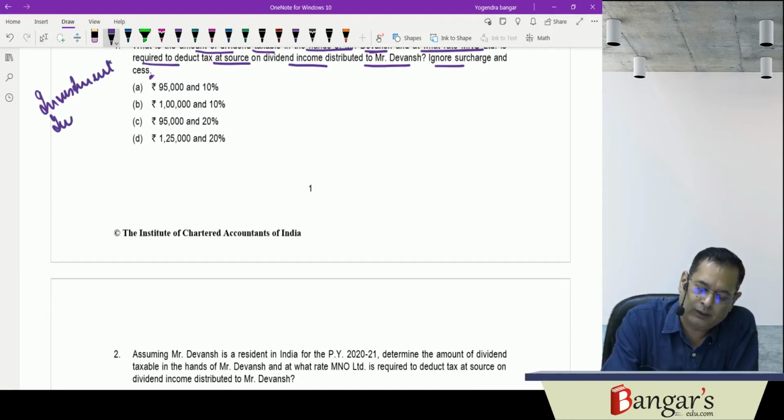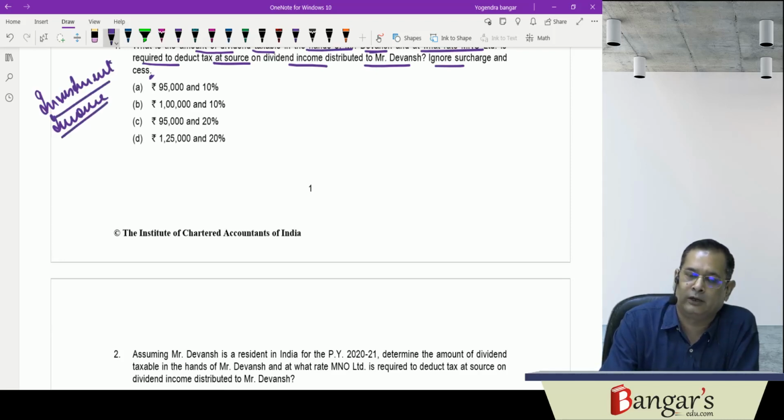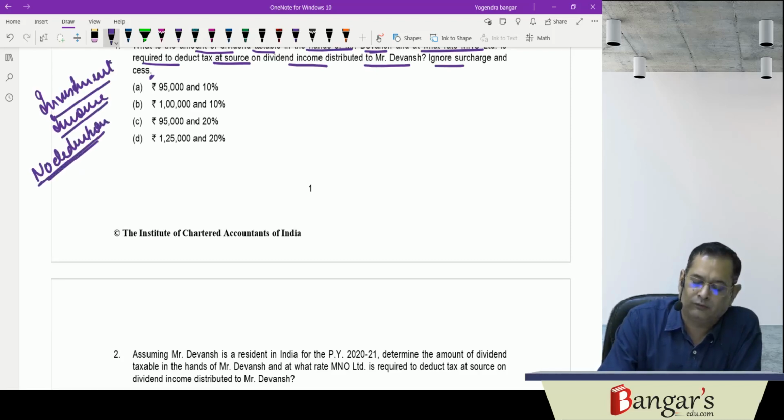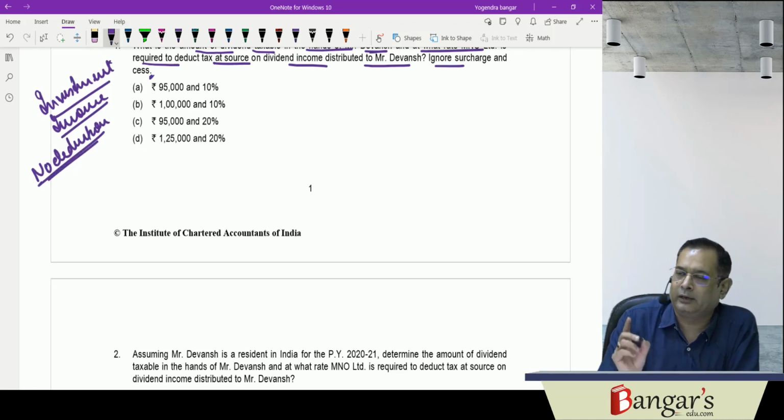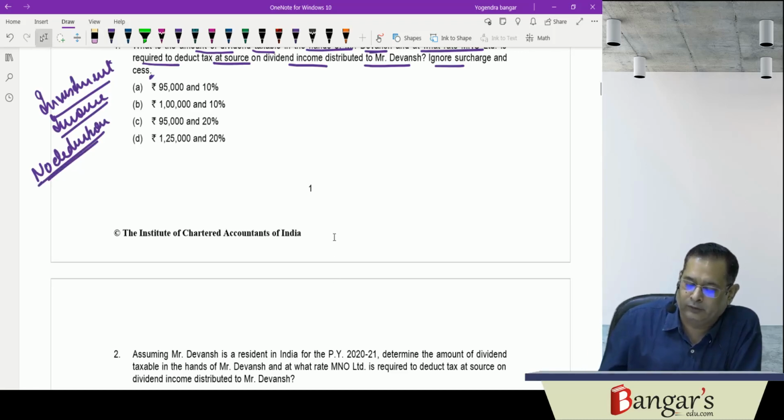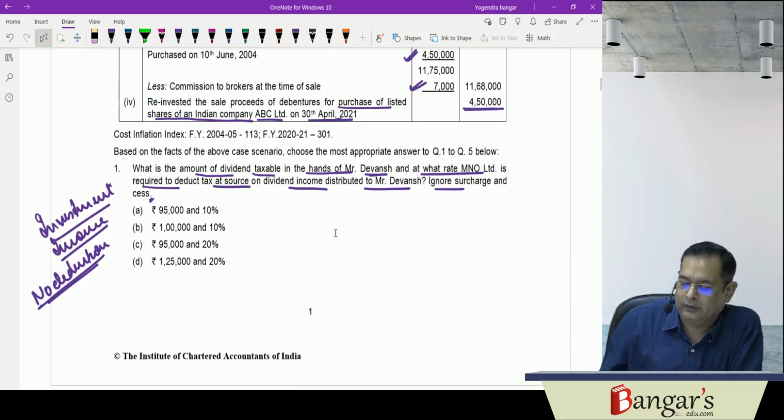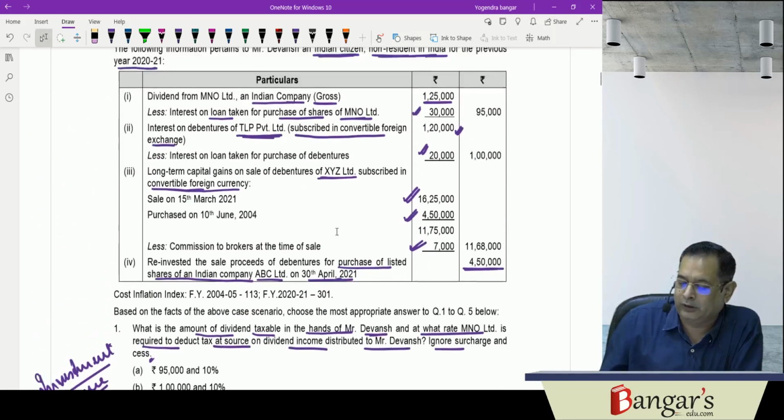We have seen that in investment income, no deduction is allowed in respect of any expenditure or allowance, and that investment income is chargeable to tax at the rate of 20%.